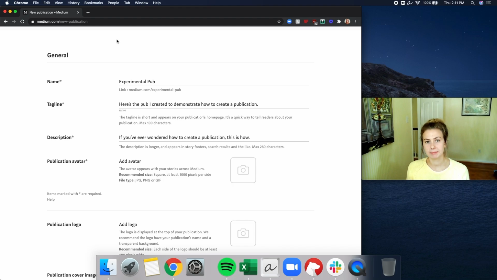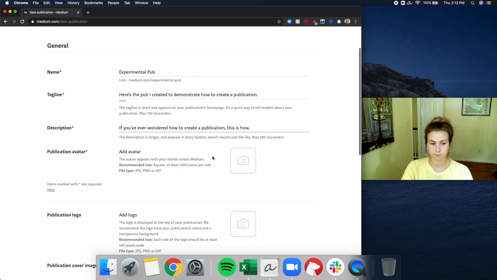These should all just be slightly longer extensions of the name. So experimental pub, what is that? It's the pub I created to demonstrate how to create a publication. Why should somebody follow this? Because this is why. The description should tell you.